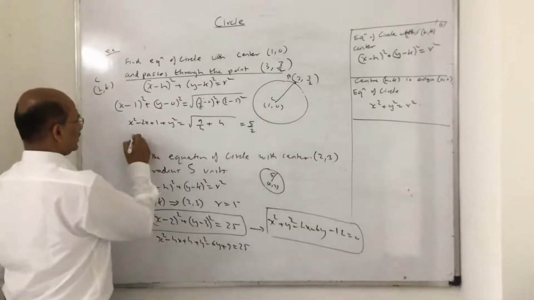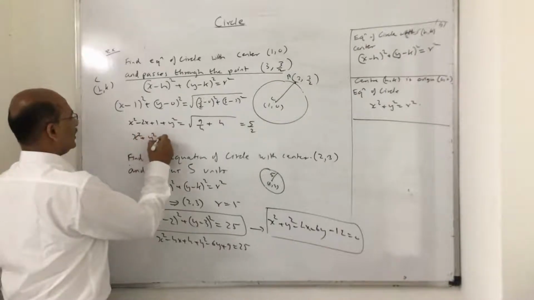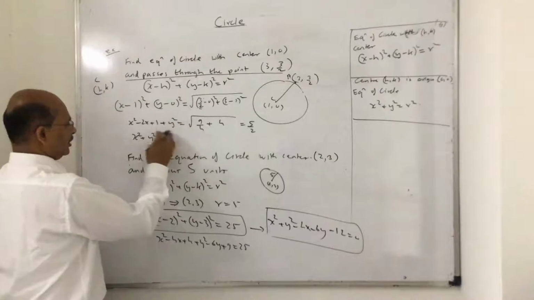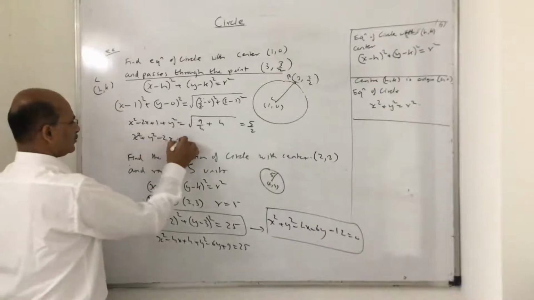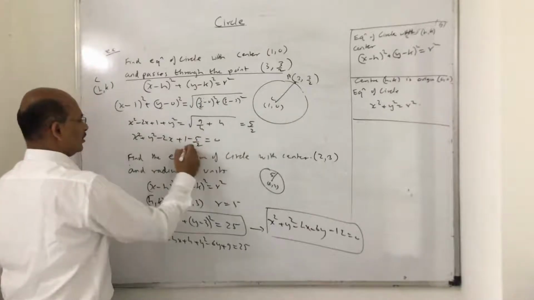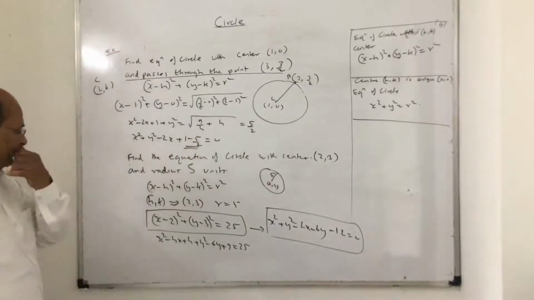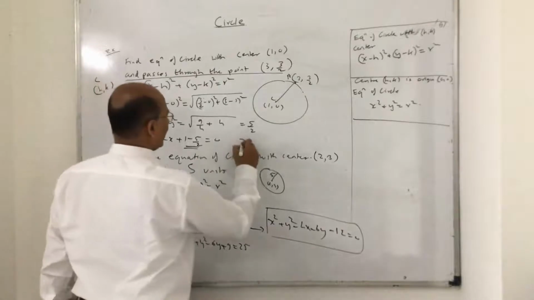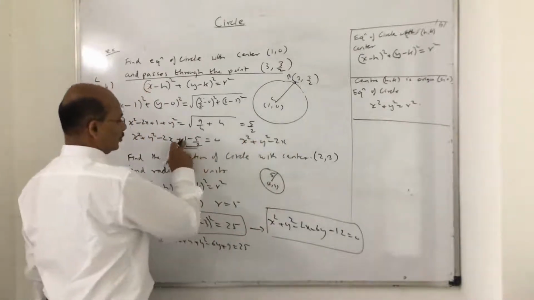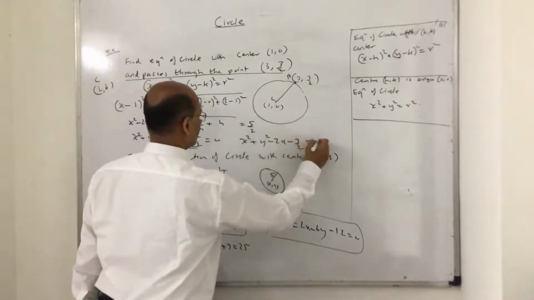So I believe this is x square plus y square minus 2x. Don't take this 2 here, there is no need. So minus 2x plus 1 and take this minus 5 by 2 is equal to 0. Now this is a constant there, you can simplify this out. So this will become x square plus y square minus 2x minus 3 upon 2 is equal to 0.